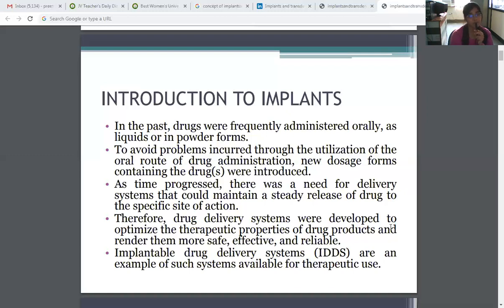Therefore, drug delivery systems were developed to optimize the therapeutic properties of drug products and render them more safe, effective, and reliable. Implantable drug delivery systems are an example of such systems available for use.